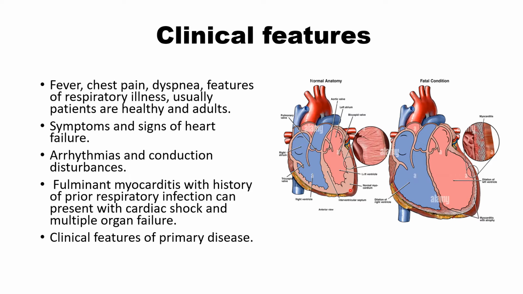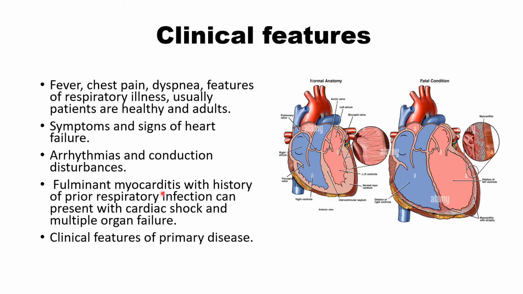You can see this is normal heart. Myocardium is normal. Here you can see myocardium is dilated and end-diastolic volume is bigger than normal, and so end-diastolic pressure will increase, and this pressure will be transmitted to left atrium and from left atrium to pulmonary vein and arteries, and patient may have cramps and dyspnea, and patient can have arrhythmia and conduction disturbances also because ventricle and atria is dilated.